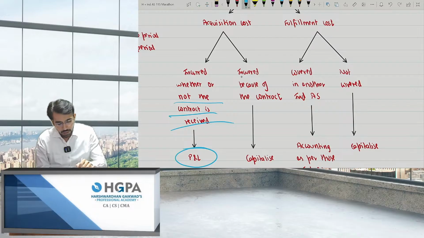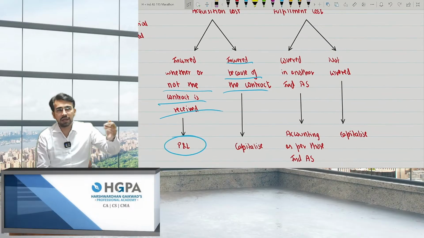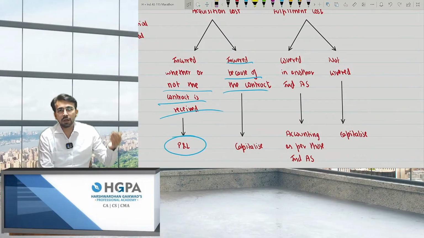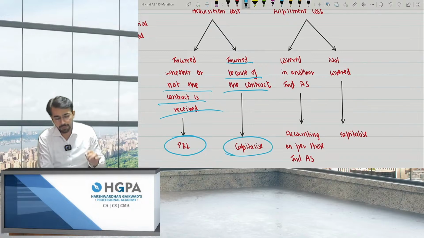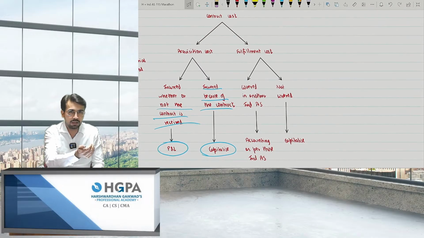But if incurred because of the contract, I'm incurring the expense because of this contract. Just as I got the contract, I paid legal fees. Just because I got the contract, I gave the performance bonus. At that point of time, I need to capitalize the amount. That is, I will charge the amount to the contract cost itself, not to the P&L, right?